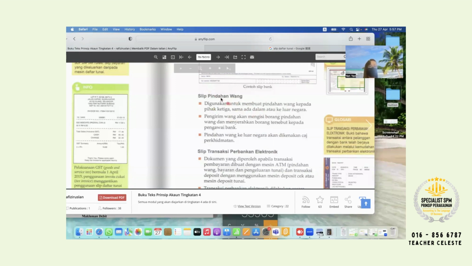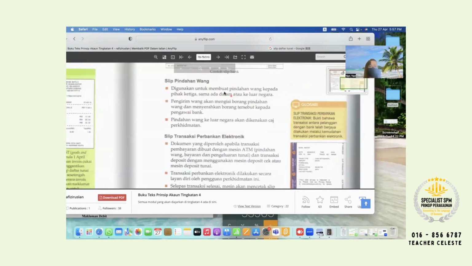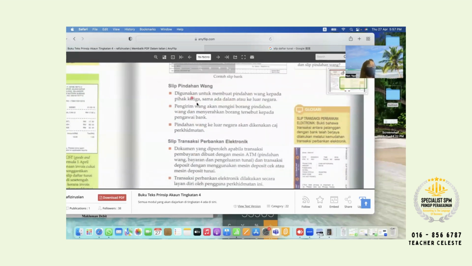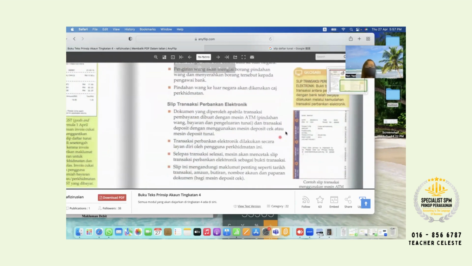You fill in this slip pindahan wang and pay to the bank, and then they will transfer to the third party. The one we call slip pindahan wang. And this one now you frequently see, slip transaksi perbankan elektronik, which is from the ATM machine or cash deposit machine, correct?